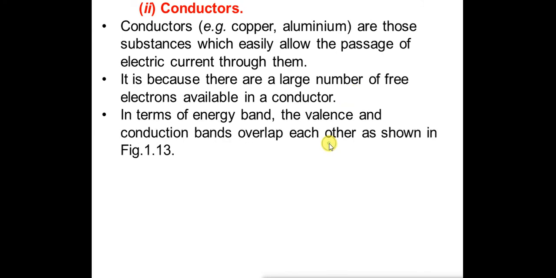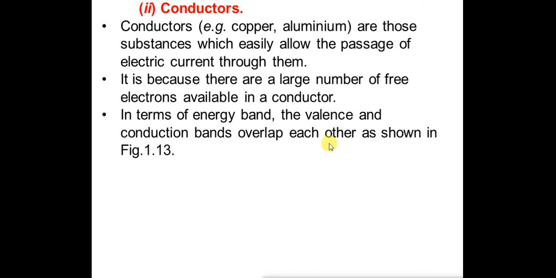In terms of energy band, the valence band and the conduction band overlap each other in the conductors. So this is the speciality, that the valence band and the conduction band overlap in the conductor, and hence there are a large number of free electrons in the conductor.